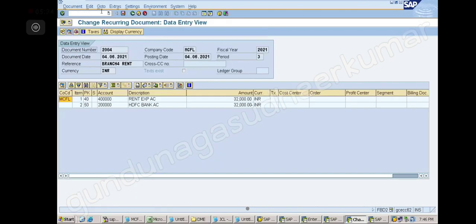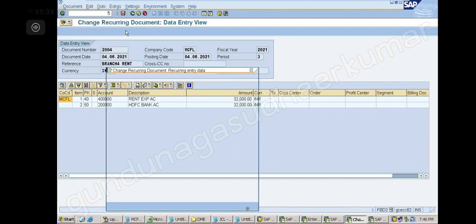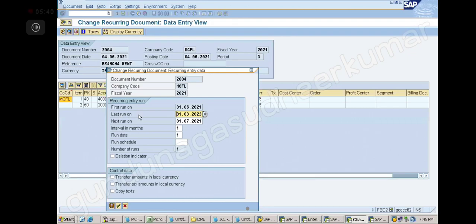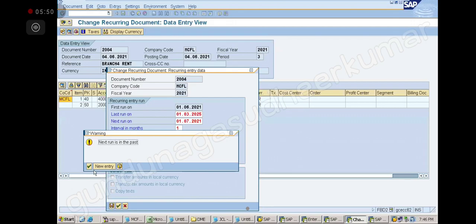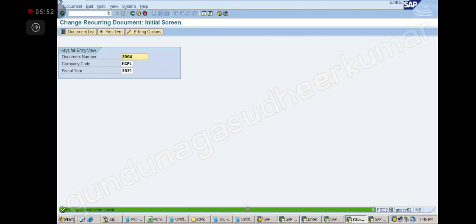Open that and go to edit. Go to recurring document. Here you have the last run. You change this and it will be extended. Okay, I can make it 2025 also. Yes. Understood? Yes, sure. Thank you. Good. Next.